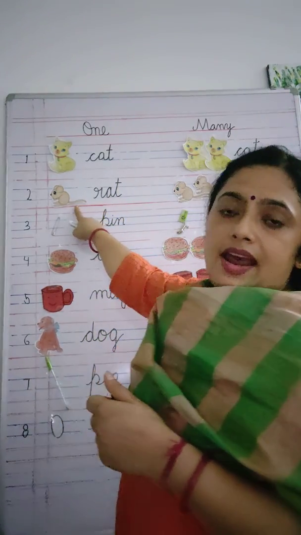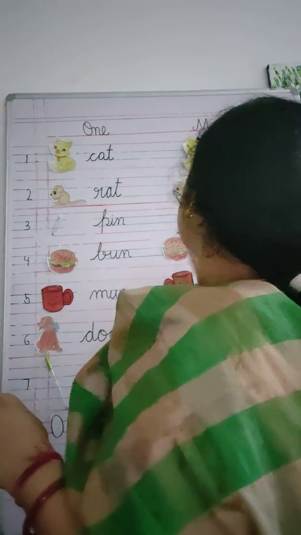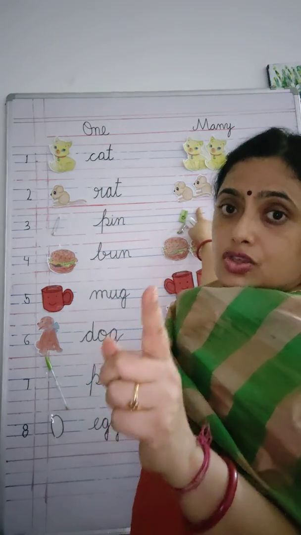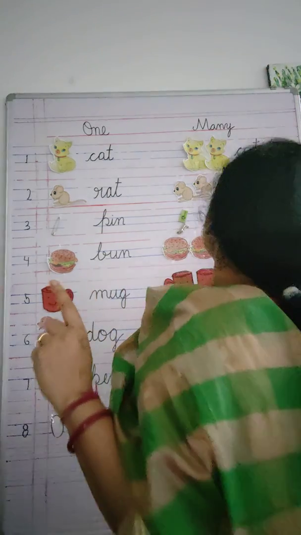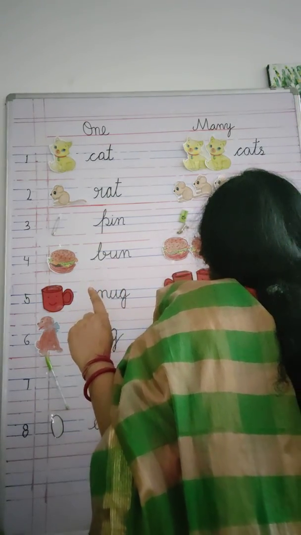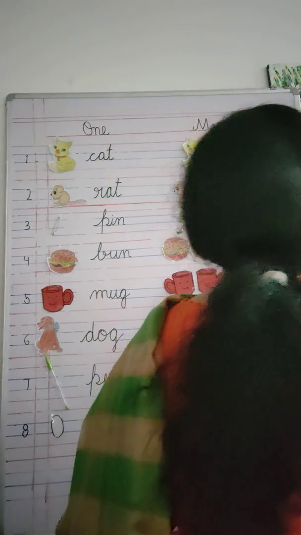Now how many rats do I have here? Only one rat. But how many rats do I have here? More than one. So I will write here rats. What will I write? Rats. R A T S. So I will write rats here.